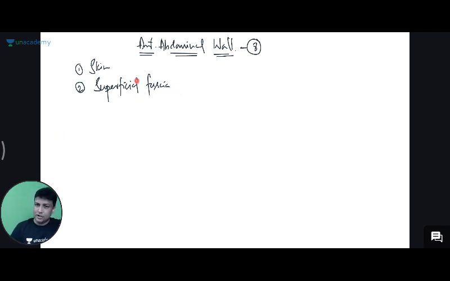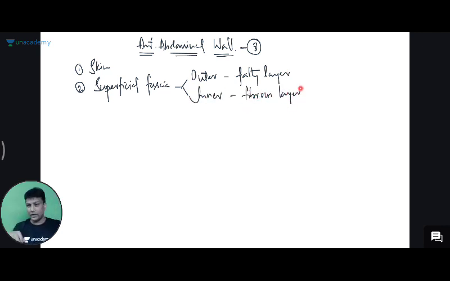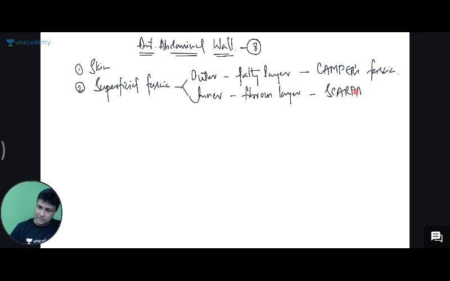The superficial fascia in the abdominal wall is in turn divided into 2 layers. There will be an outer layer which is going to store fat, so the outer will be the fatty layer, and then there will be an inner layer which is not going to store fat, and that will be the fibrous layer. The outer layer is storing fat, and the inner layer will not store fat, sir. It's just a fibrous layer. And these 2 layers have been given a special name. The outer fatty layer is known as Camper's fascia, and the inner fibrous layer is known as Scarpa's fascia. Very good, Navendu.